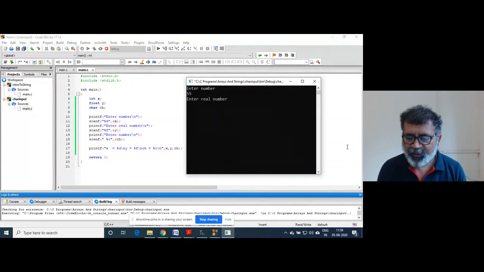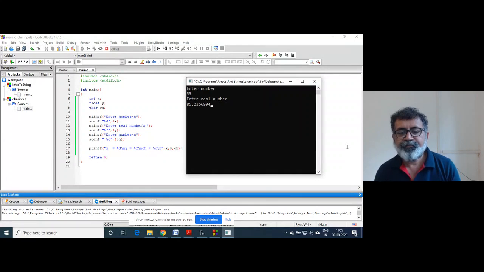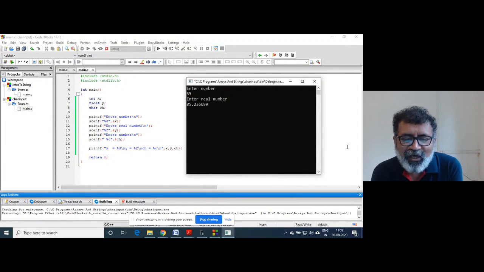Right? I enter a real number, so suppose 85.5, right? The moment I hit the enter key, since I have put that one blank space, that enter key is lost somewhere in that blank space inside the machine, and the user now, the %c and that scanf function will wait for user input. So it is now waiting for me.